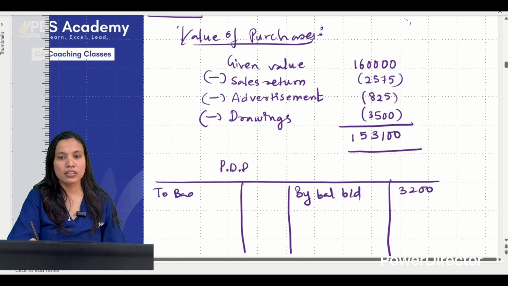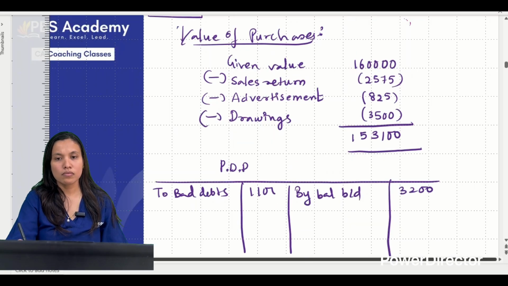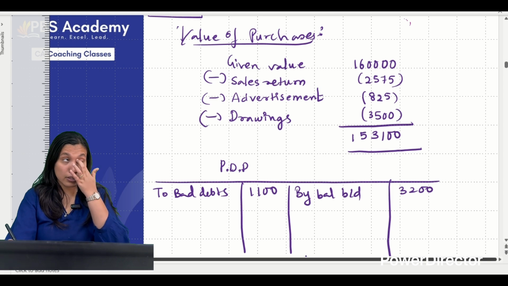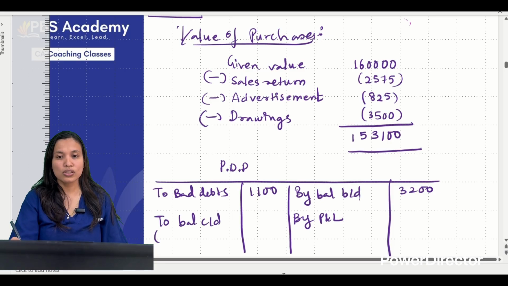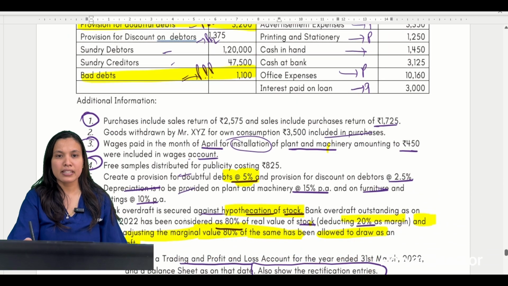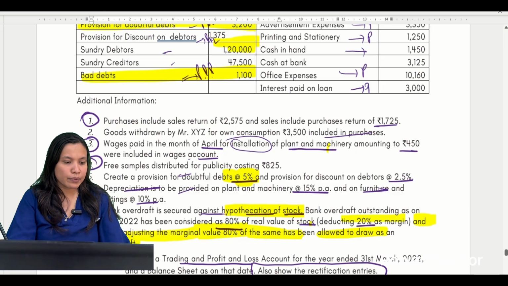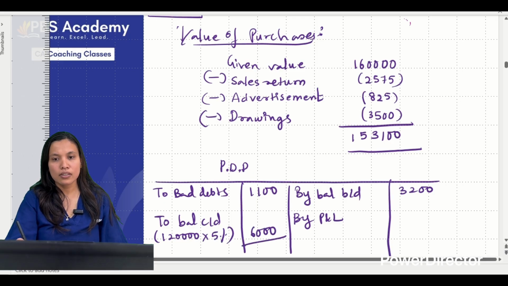Bad debts also given in the question, I suppose. Bad debts is given as 1,100. Next we are given is what? By P&L to balance carried down. So how much PDD is required to be maintained according to the question? Create a provision of 5%. So debtors are 1,20,000. So 1,20,000 into 5%, create the provision. 1,20,000 into 5%, that's how much? 6,000, correct? So P&L में कितना?